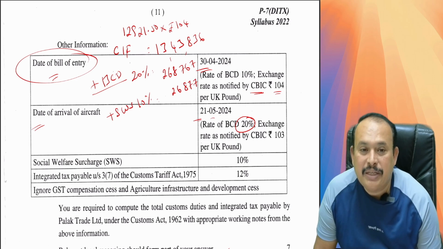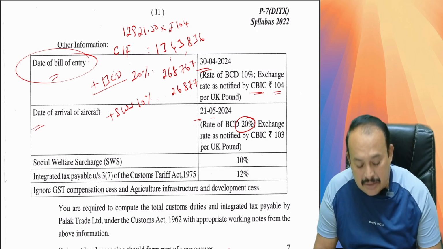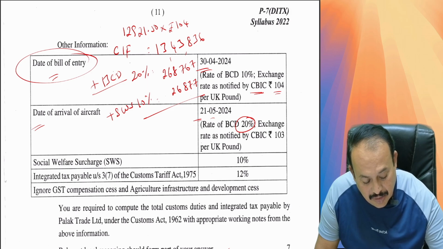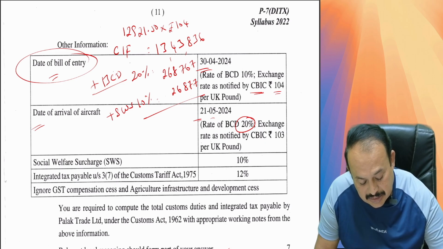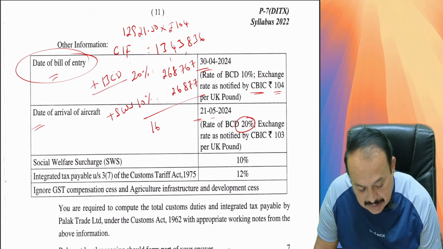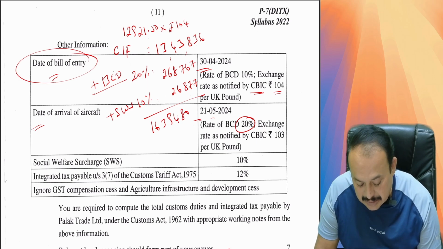26,877. Round off to the nearest 1 rupee, 50 paise and above. Therefore, nearest 1 rupee round off. Then you got a value here. Here how much? 13,43,836 plus 2,68,767 plus 26,877. So you will get here 16,39,480, which is the value appropriate for the IGST.